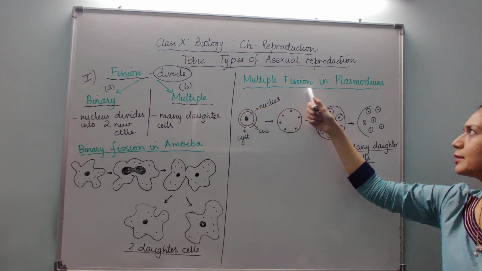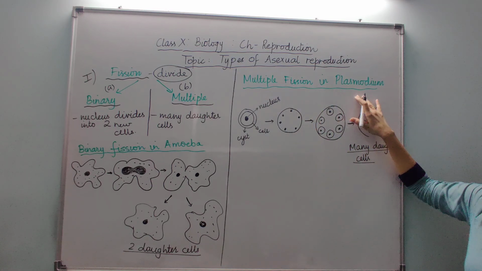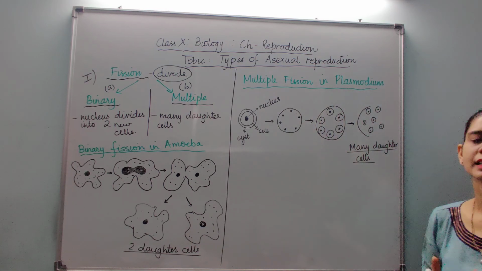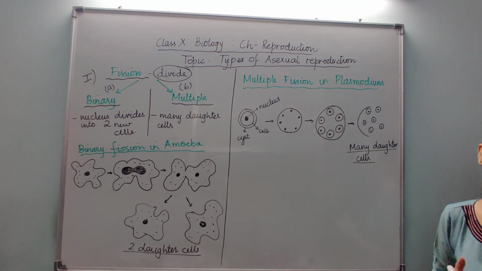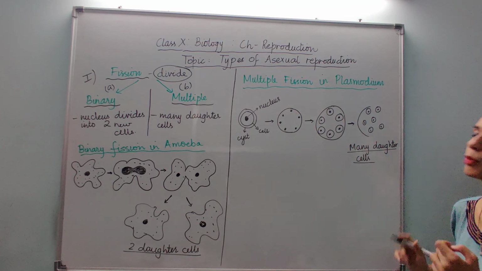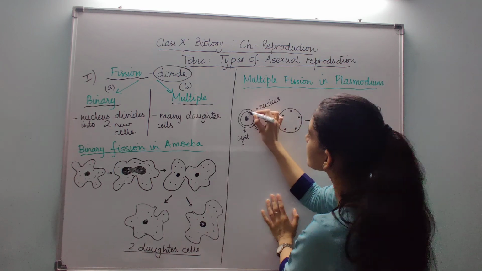Let's talk of multiple fission. A good example is Plasmodium. This reproduction takes place generally at the time of unfavorable conditions. What happens? This is the cell.